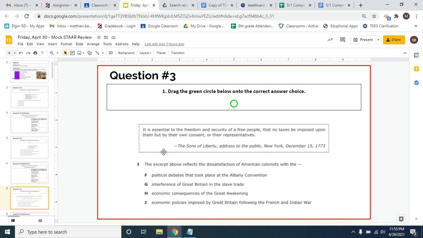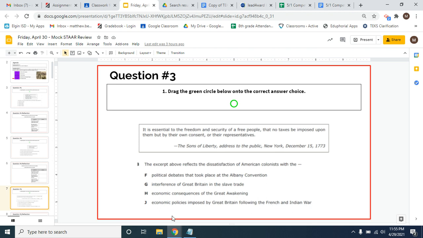The fact that taxes were being put on the colonists, but the colonists didn't have a say in what those taxes were or how much the taxes were or anything like that, right? So what is it that American colonists were dissatisfied with? What was it they were angry about? Looking at these answer choices, the correct answer would be J, economic policies imposed by Great Britain following the French and Indian War.